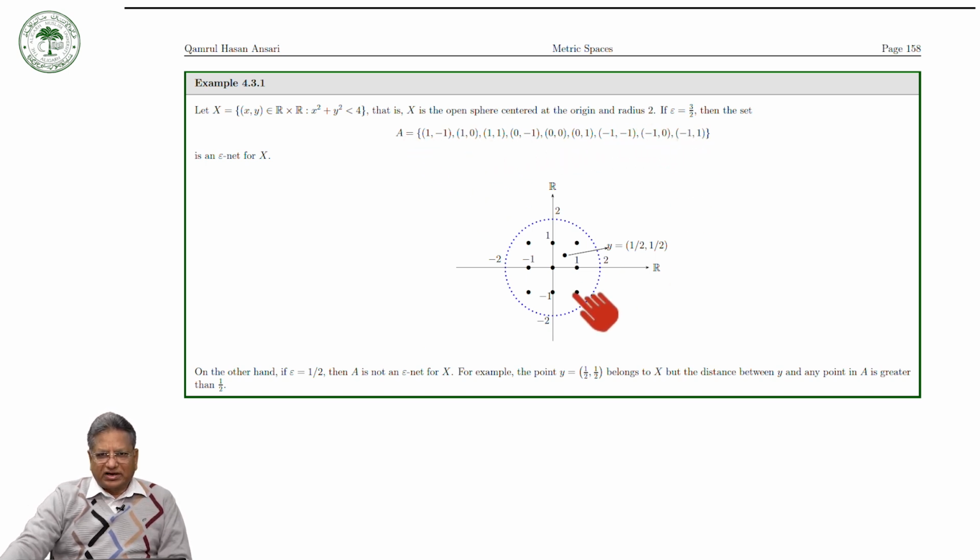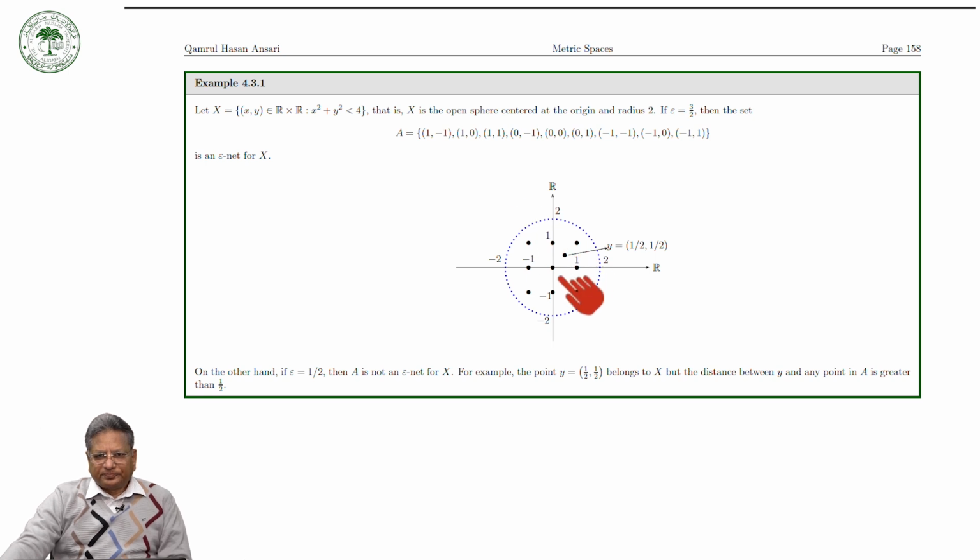Then you can see that if epsilon is equal to 3/2, you make an open ball with center at each of these points and radius 3/2. It will cover the whole X. Here this is 1, so it will cover up to here. Again, if you take this as the center, it will cover this portion, and then this will cover the rest of the portion.